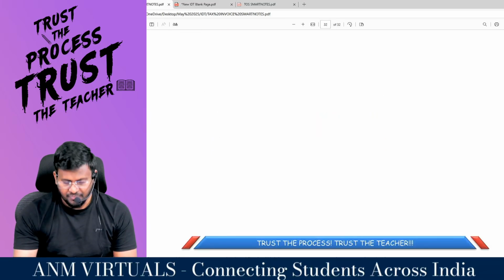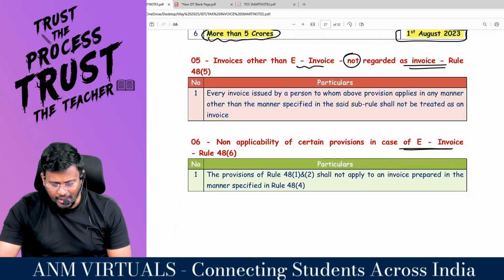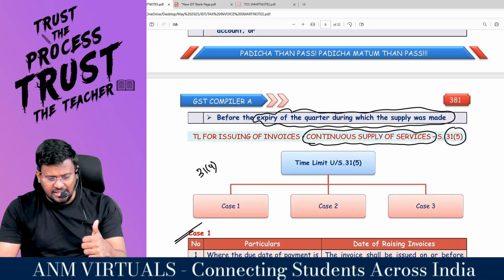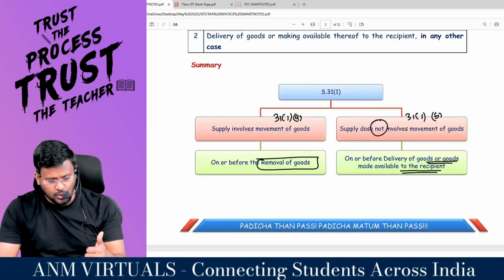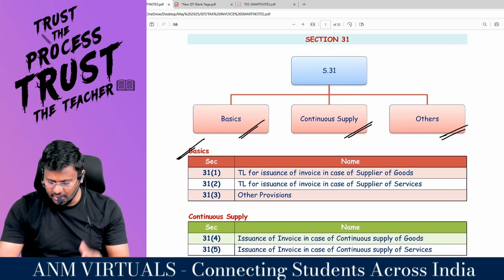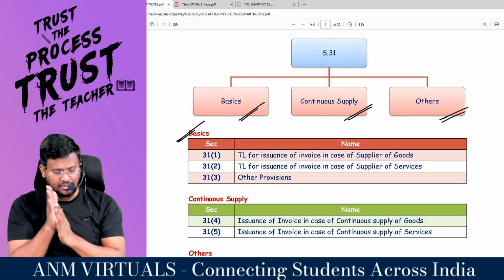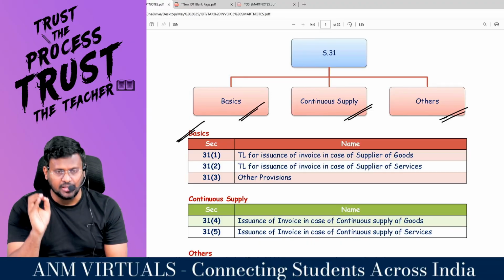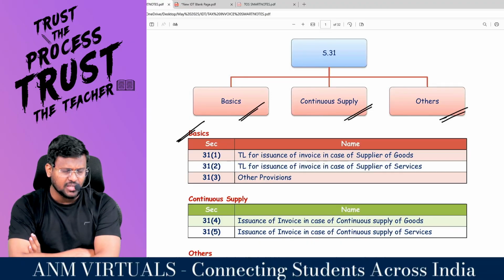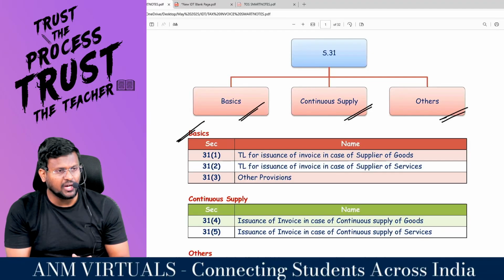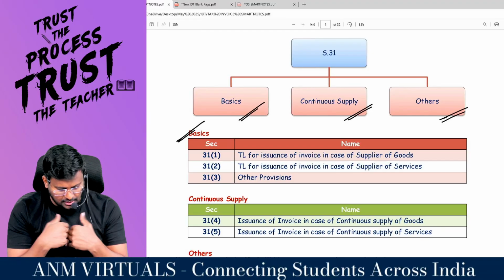Comfortable? That's it, man. So, in today's revision, we have done when a supplier is supposed to raise the tax invoice. That is covered in section 31. Section 31 is talking about 3 things: basics, continuous supply and others. Basics, 31(1): time limit for issue of invoice in case of supplier of goods. 31(2): time limit for issue of invoice in case of supplier of services. 31(3): other provisions.